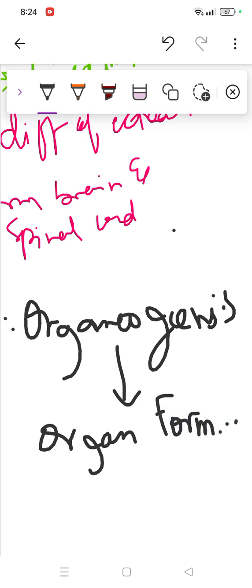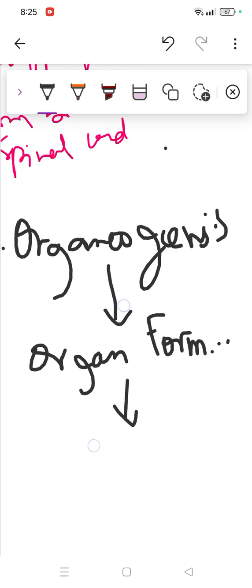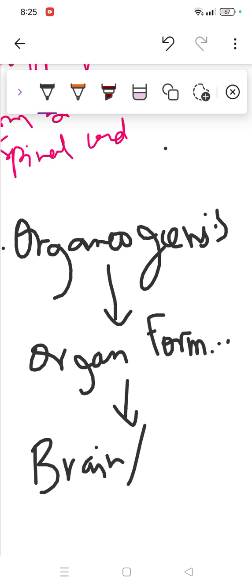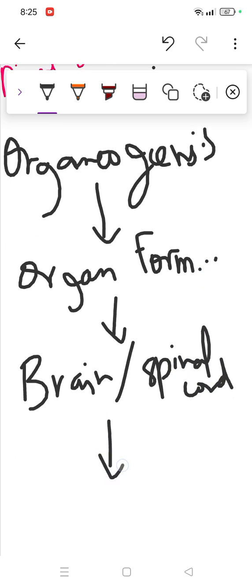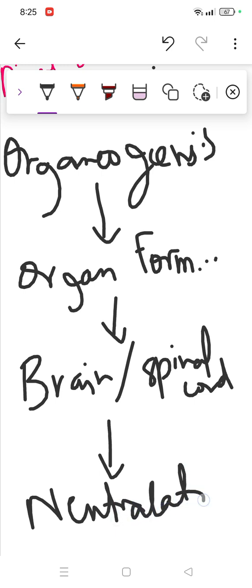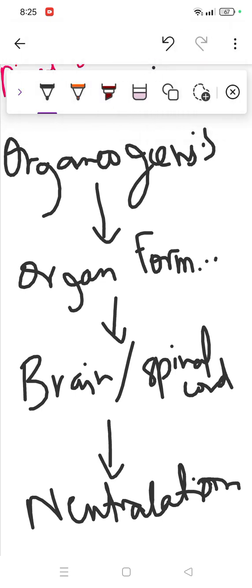When organs are formed, of course, if a baby is going to be born, we need brain and spinal cord. These are the first steps which we make, brain and spinal cord. So we consider them as neurulation. So I'm sure it will be clear. Neurulation is simply making a brain and spinal cord, and hopefully it will be clear.